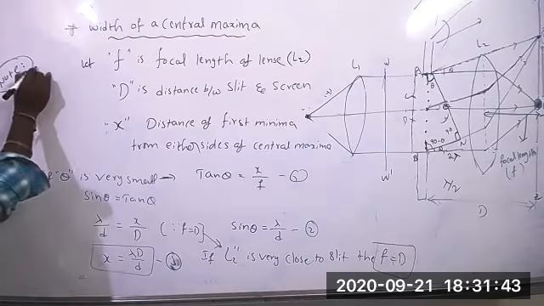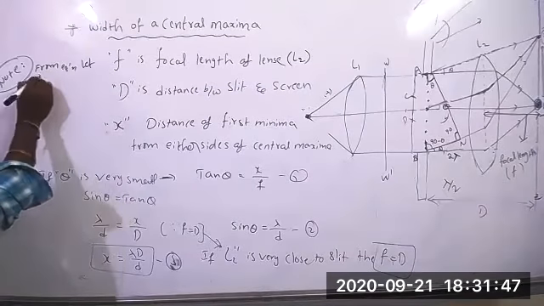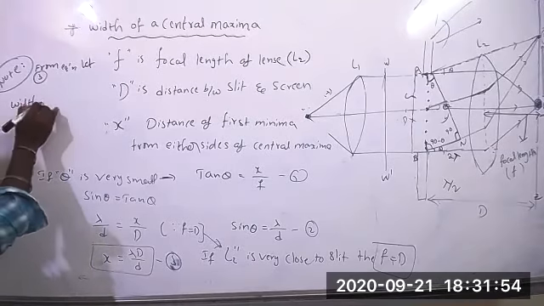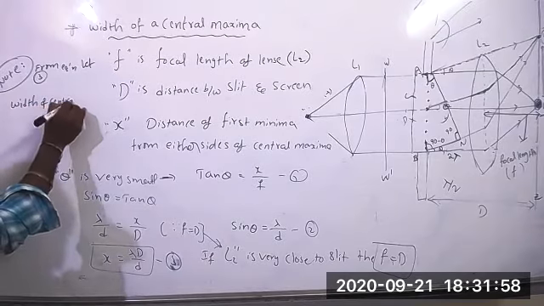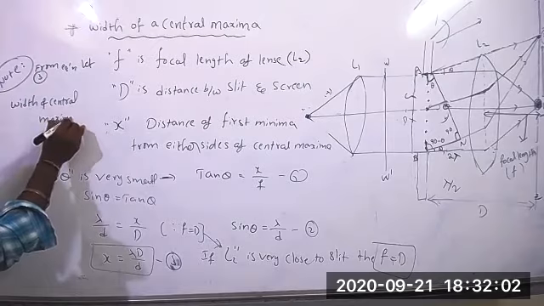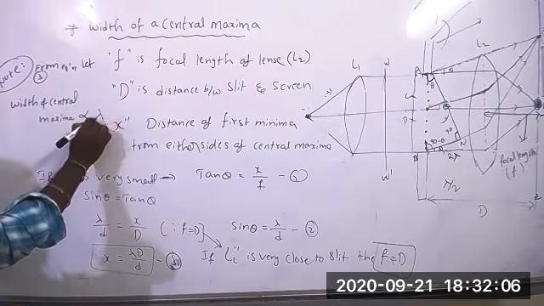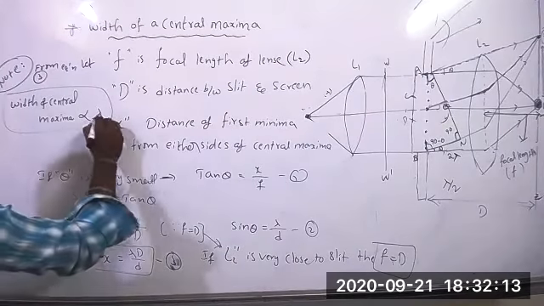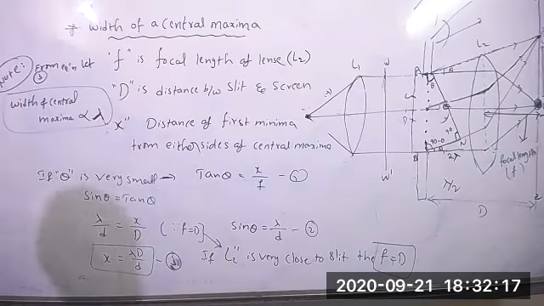From equation 3 it is clear that the width of the central maxima is directly proportional to the wavelength lambda. That's what you can see.